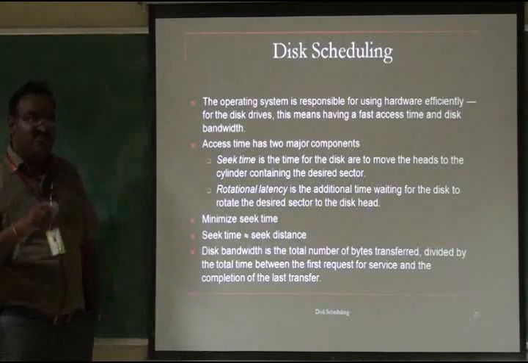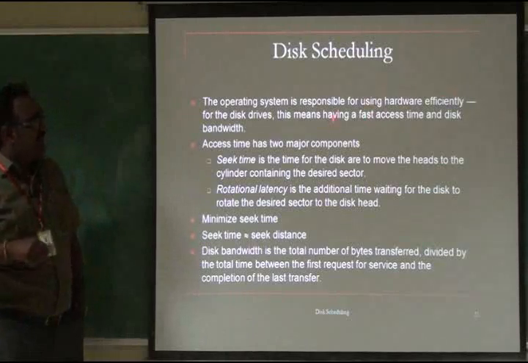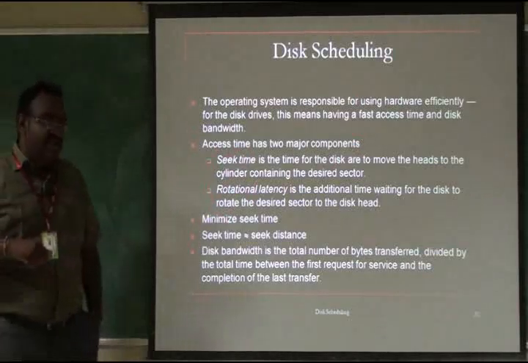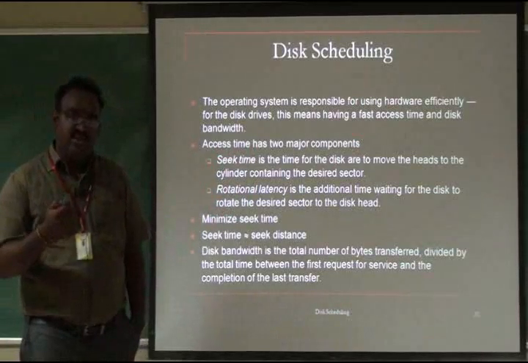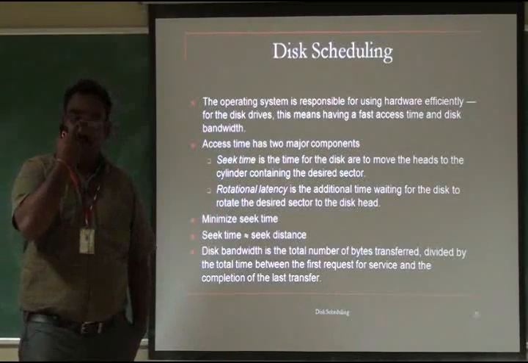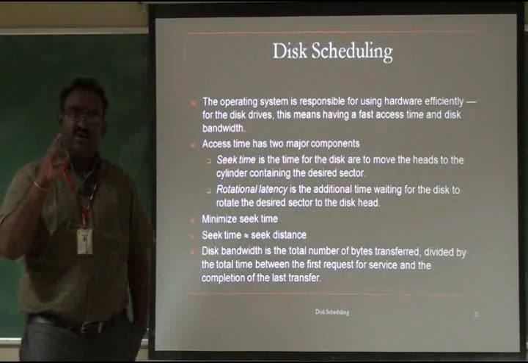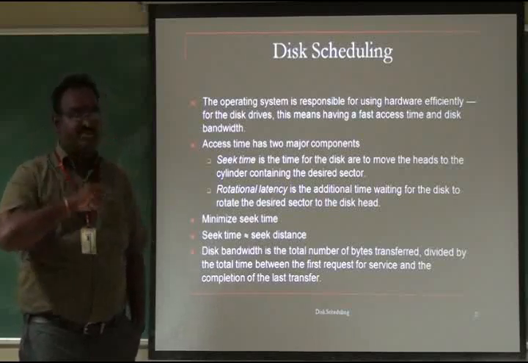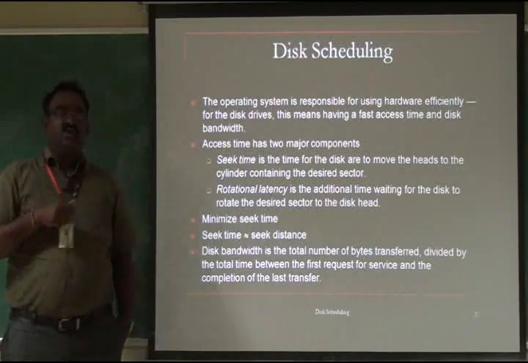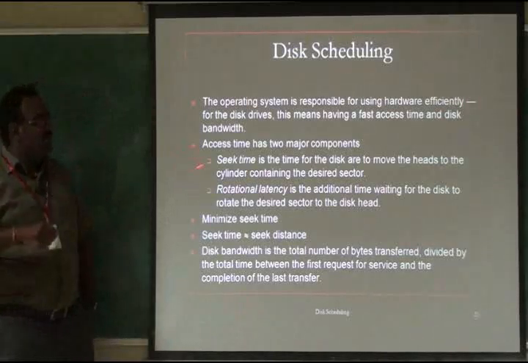We have to find some value in the secondary storage. That is what we call seek time. The access time comes from two major components: seek time and rotational latency. What is seek time? There is a cylinder and there is a sector. The hard disk has a hardware configuration of cylinders and sectors. The sectors hold the values. We have to rotate the cylinder to go to the corresponding sector. Only then can the head read or write the value from the sector. So the head seeking for the particular cylinder of the desired sector is called seek time.